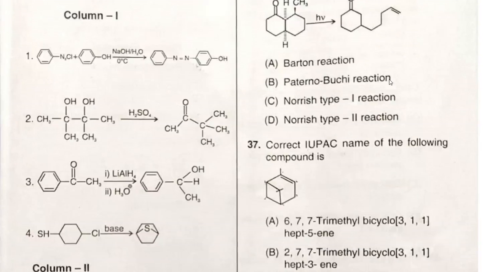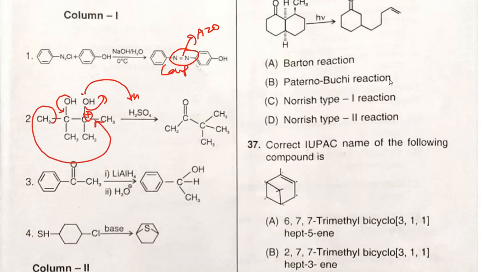So the first one, you can see a coupling takes place, azo coupling, right? So it is a coupling reaction. Now the second case here, pinacol rearrangement is given. So the lone pair electrons on one of the hydroxy groups attack a proton, and water cleaves, and here is a formation of carbocation, and that is compensated by just shifting one of the alkyl or methyl groups onto this tertiary carbocation to produce the product. So the carbocation intermediate is involved here, right?